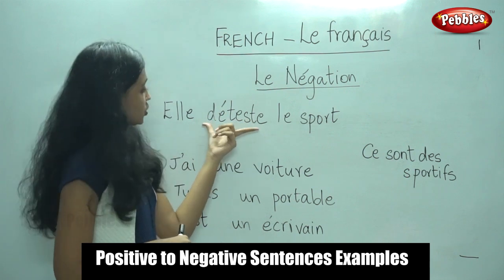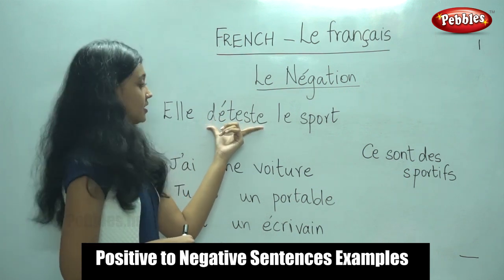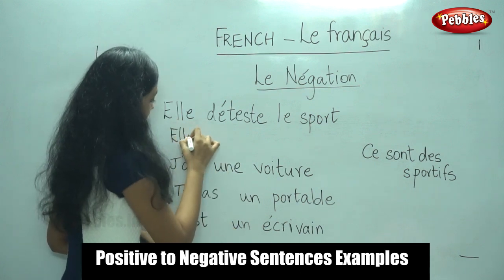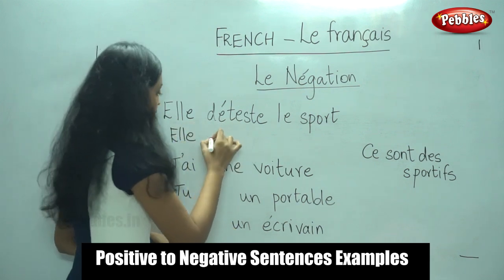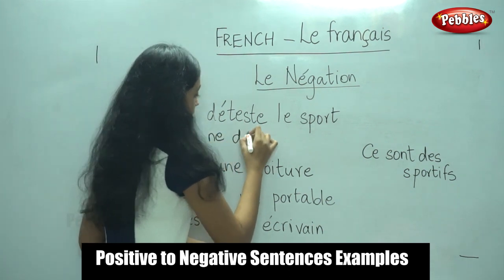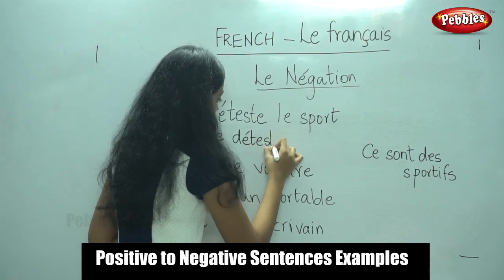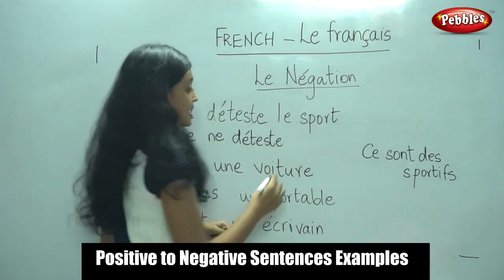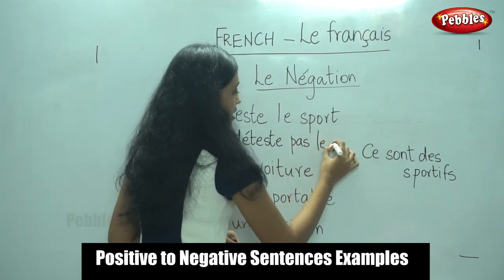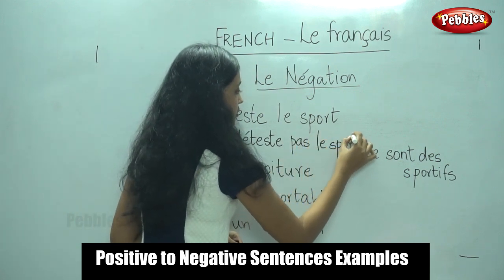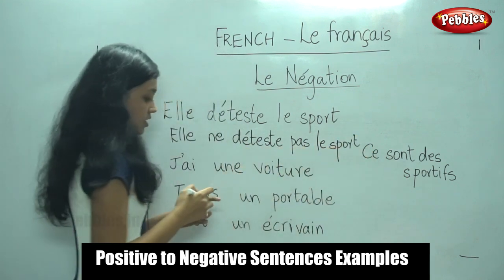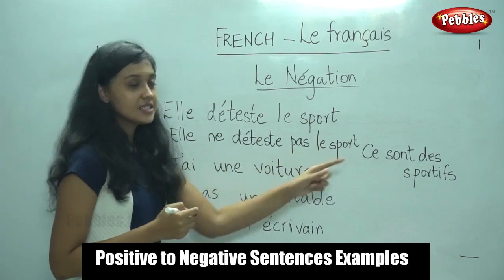Identify the verb. So the verb here is détester. So what would we do? We would place ne before the verb. And the next step is to place pas after the verb. Le sport. Elle ne déteste pas le sport. She doesn't hate the sport.